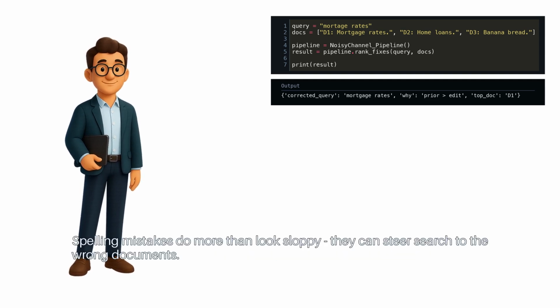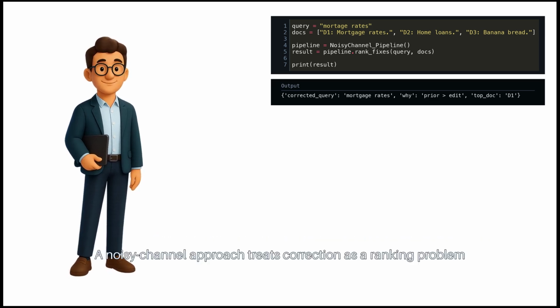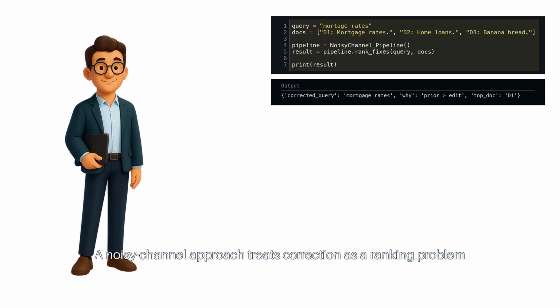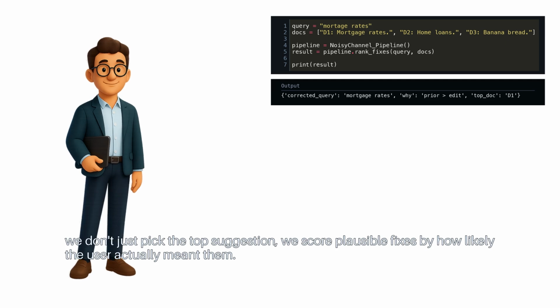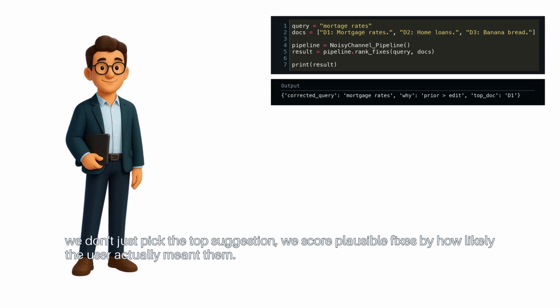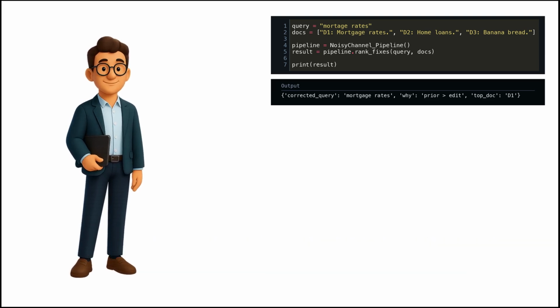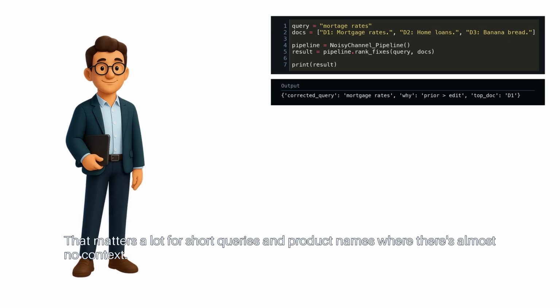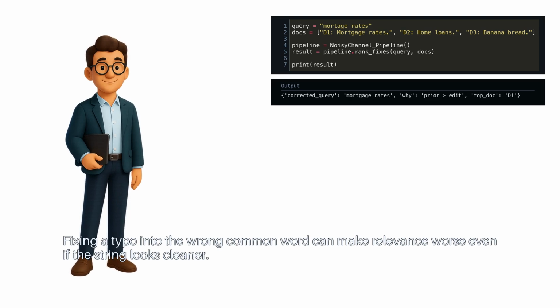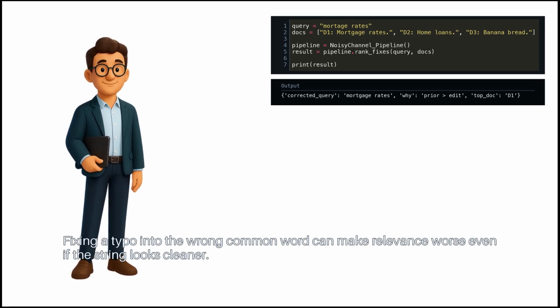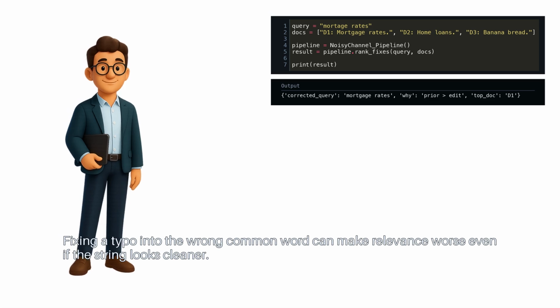Spelling mistakes do more than look sloppy. They can steer search to the wrong documents. A noisy channel approach treats correction as a ranking problem. We don't just pick the top suggestion, we score plausible fixes by how likely the user actually meant them. That matters a lot for short queries and product names where there's almost no context. Fixing a typo into the wrong common word can make relevance worse, even if the string looks cleaner.